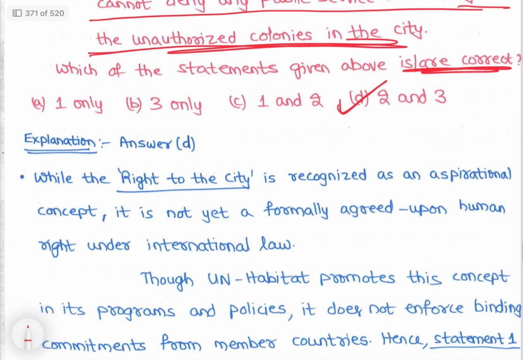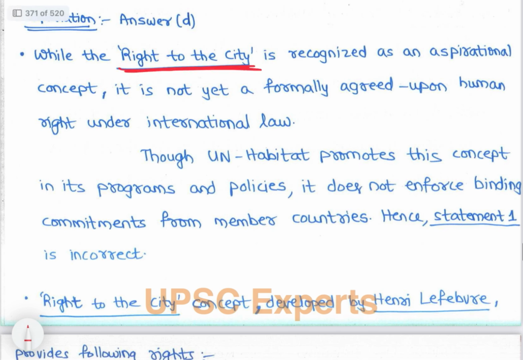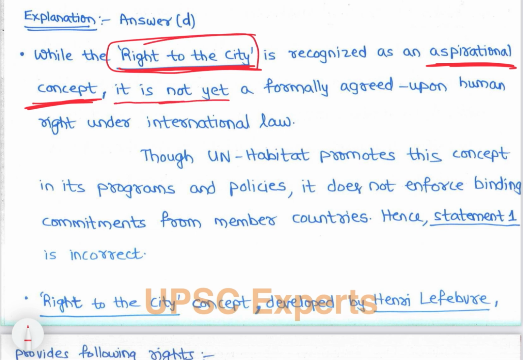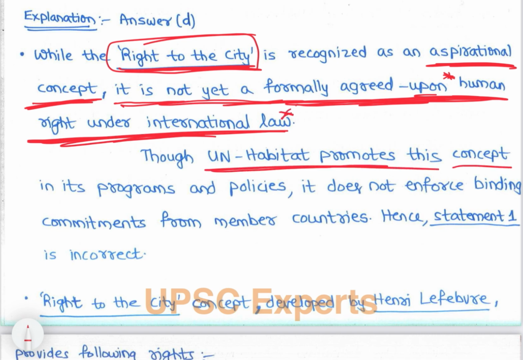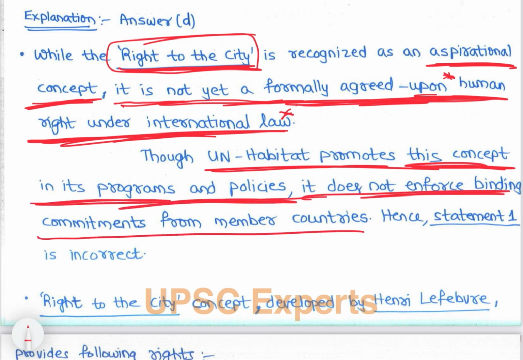So let's study about right to city. See, while the right to city is recognized as an aspirational concept, however, it is not a formally agreed upon human right under international law. Right? So no international law has agreed on it as a human right. So that means UN Habitat also has not. UN Habitat promotes this concept in its programs and policies, it does not enforce binding commitments from member countries, right? So hence option 1 is incorrect.